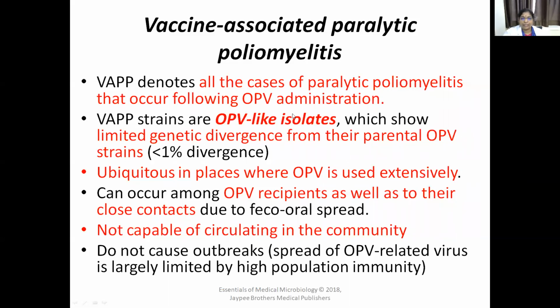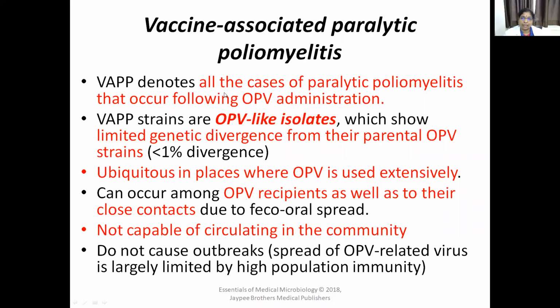So the VAPP strains are OPV-like isolates, oral polio virus-like isolates. This paralytic poliomyelitis is occurring following oral polio virus administration, after intake of the vaccine.